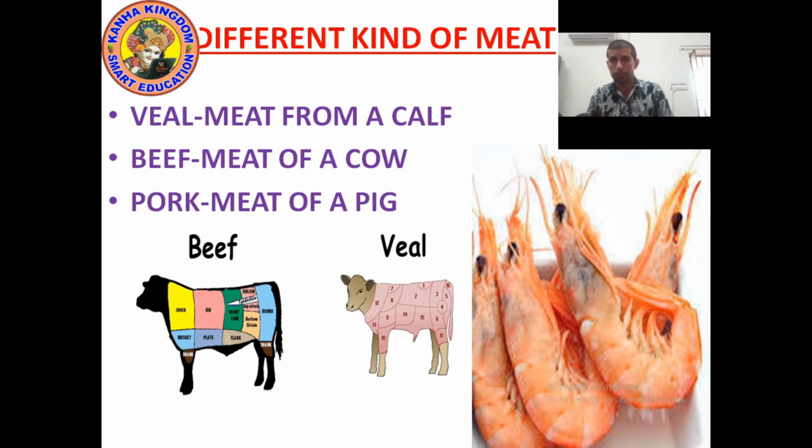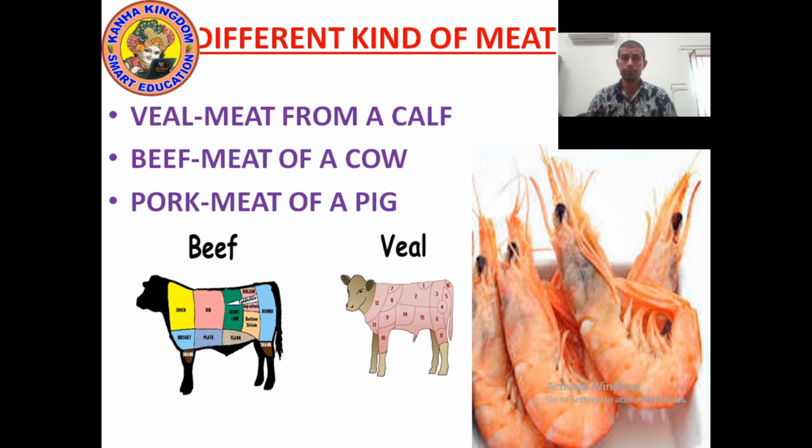Beef. What is beef? Meat of a cow. Yes, meat of a cow is known as beef. Different carnivores and different omnivores eat beef. Okay, so remember what is beef. Beef is meat of a cow. What is veal? Meat of a calf.